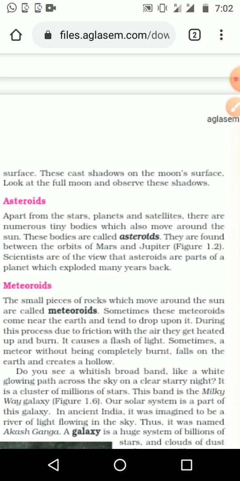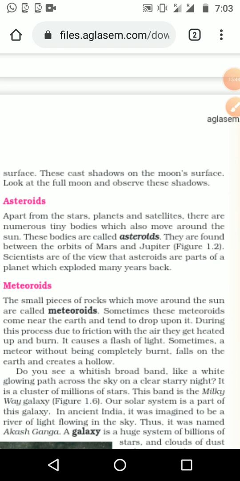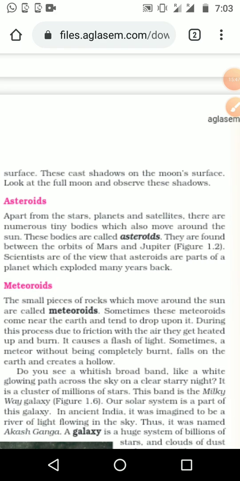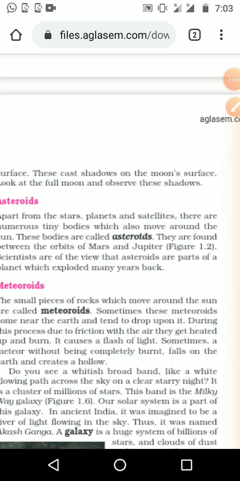Then next come the asteroids. Apart from the stars, planets and satellites, there are numerous tiny bodies which also move around the sun. Those bodies are called asteroids. We have seen that in the picture: a group of tiny parts moving together, found between the orbits of Mars and Jupiter.